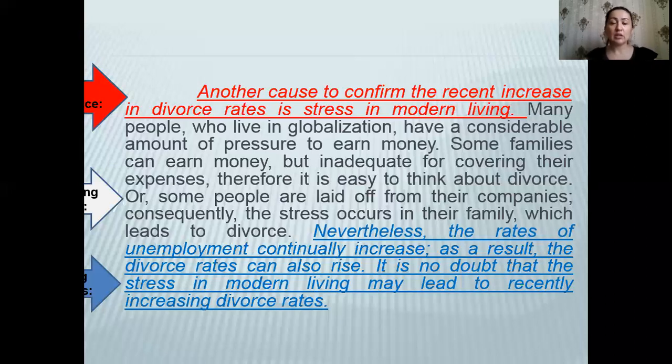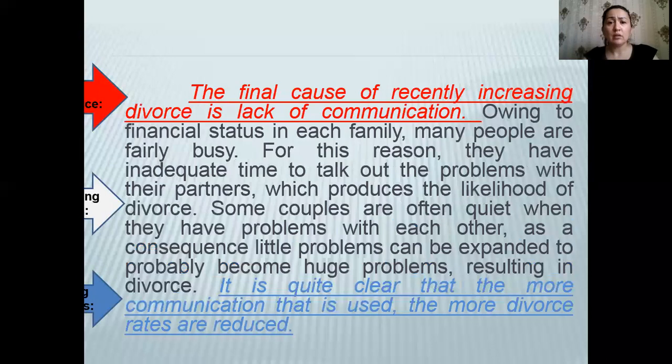So, you end this paragraph with the concluding remark, which starts with nevertheless, the rates of unemployment continually increase. As a result, the divorce rates can also rise. It's no doubt that the stress in modern living may lead to certainly increasing divorce rates. And the third paragraph, the final cause of recently increased divorce is lack of communication again.